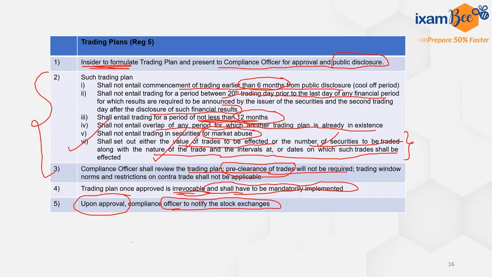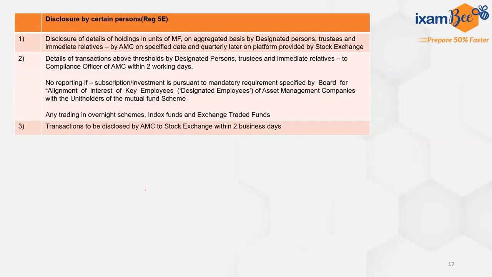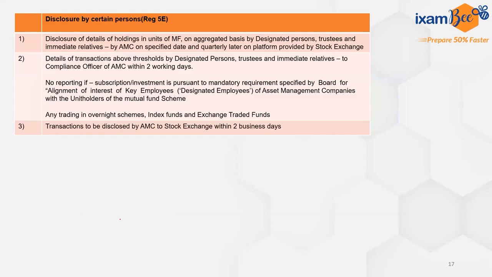This trading plan, this entire scenario and discussion, is not there in mutual funds. In mutual funds, we have already talked about two sub-regulations about the trading plan, and that is all that is mentioned in the mutual fund chapter. Now, disclosure by certain persons, where we are talking about regulation 5E. This was all that was present with respect to chapter number 2, regulation 3, 4, and 5. From 5A, chapter number 2A starts, where we are talking about mutual funds. So additional discussion that we are going to do is with respect to mutual funds. That is why it is in orange, so that we can have color coding.